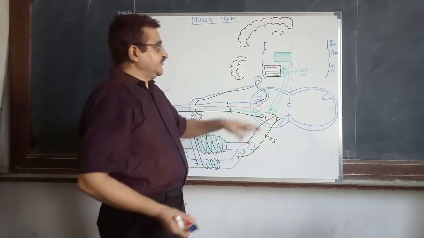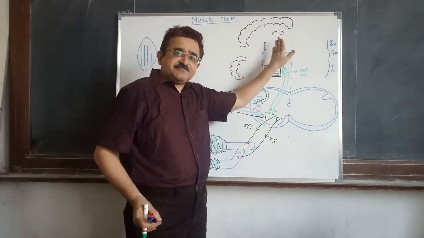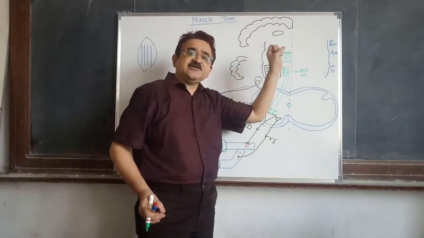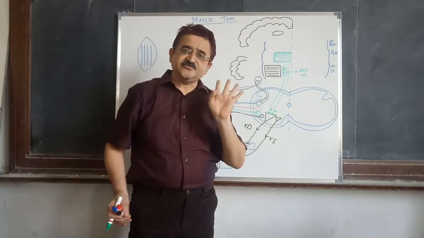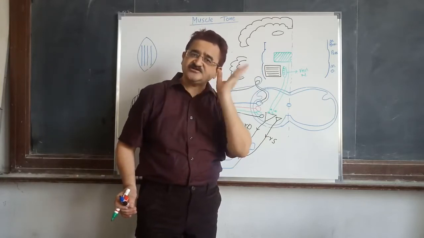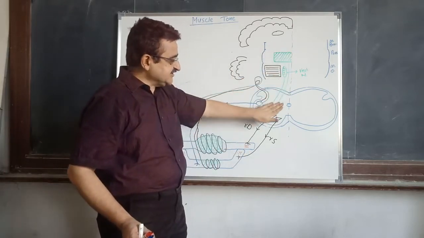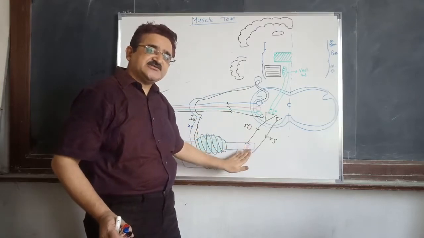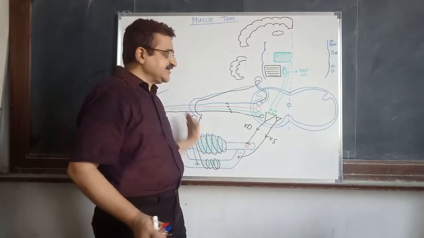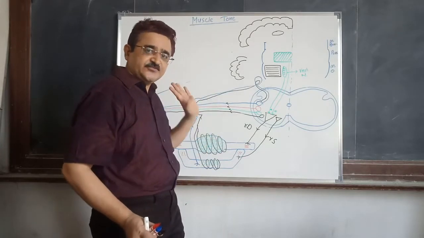Okay. Now, out of these two areas, the area present in the pons is intrinsically active. That means it keeps on discharging impulses of its own. So it is continuously discharging and continuously stimulating intrafusal fibers, working on the circuit and generating the tone.